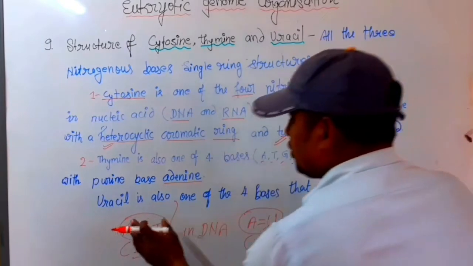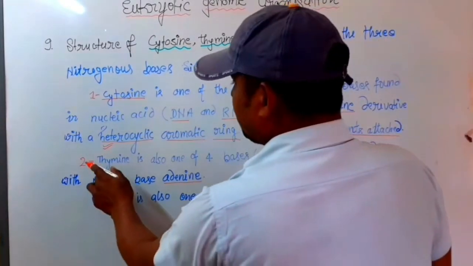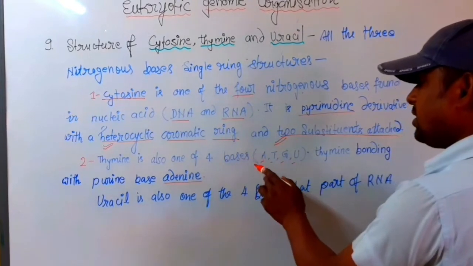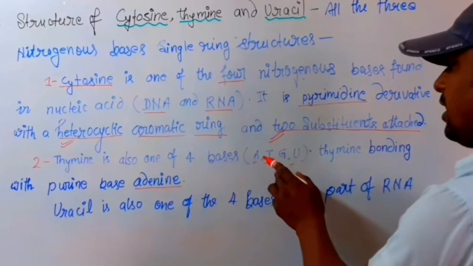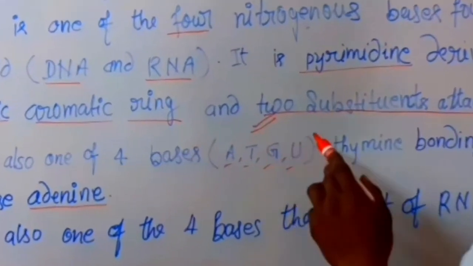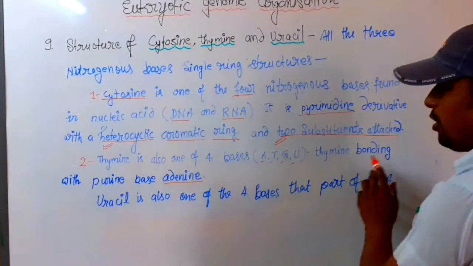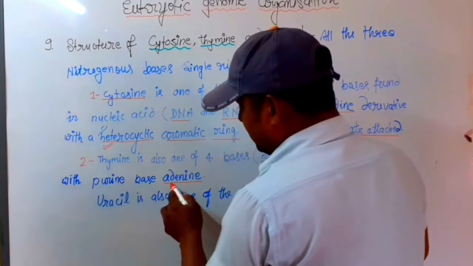It means two classes. Thymine is also one of four bases: adenine, thymine, guanine, uracil. You know thymine bonds with the purine base adenine.